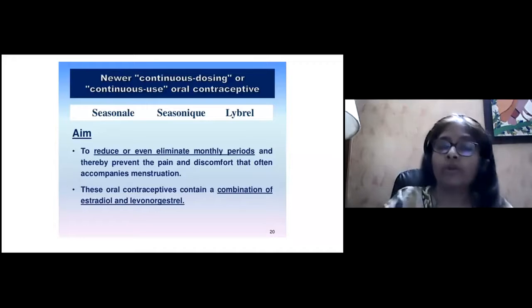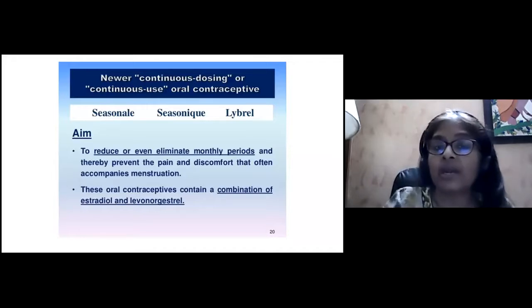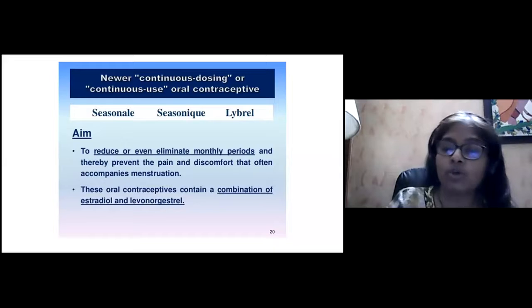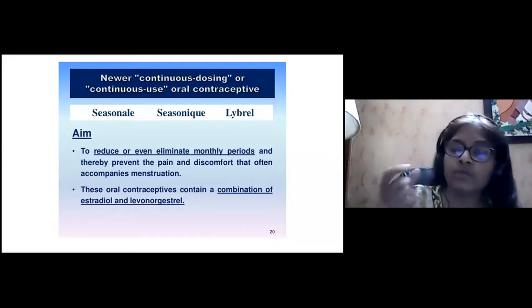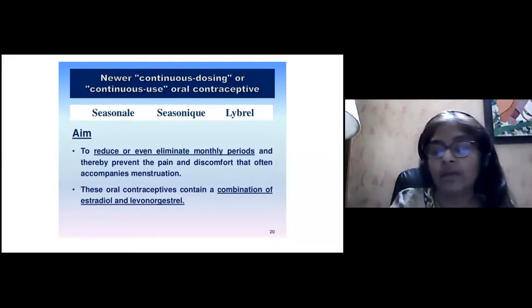There are many types of contraceptives, including newer continuous dosing or continuous use oral contraceptives like Seasonale, which you take for 90 days, or Lybrel, which is 365 days, to reduce or eliminate monthly periods and thereby prevent the pain and discomfort that accompany menstruation. All these oral contraceptives contain a combination of a small dose of estradiol and levonorgestrel.